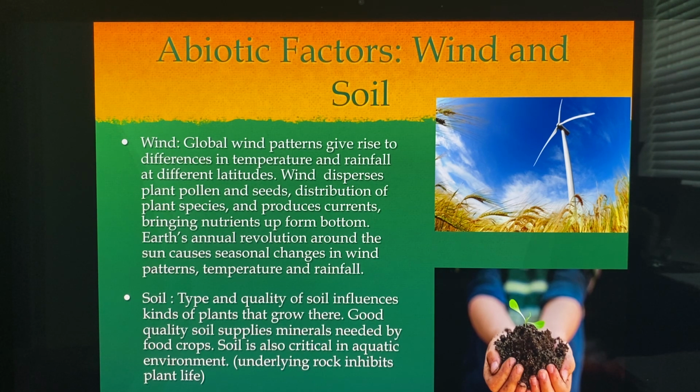Soil. Another abiotic or non-living factor is the soil. The type and quality of the soil influence the kinds of plants that grow there. Good quality soil supplies minerals needed by food crops. Soil is also critical in the ocean environment, the aquatic environment, as the underlying rocks will either inhibit, or as the soil is stirred up, it will cause plants to grow in the ocean. We hardly ever think of that, do we?